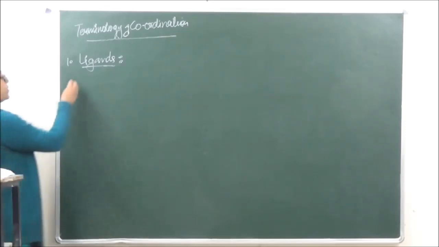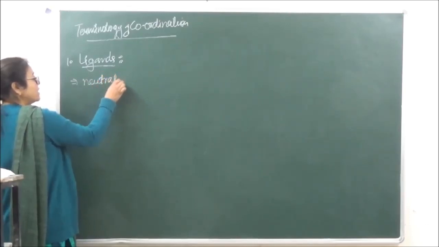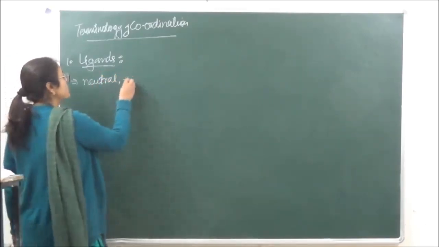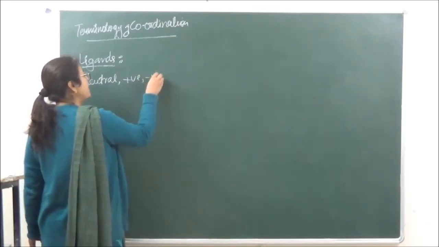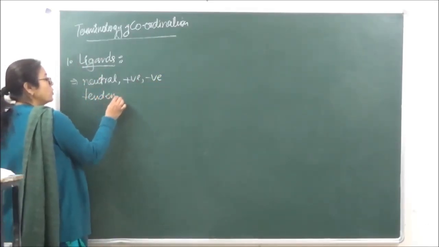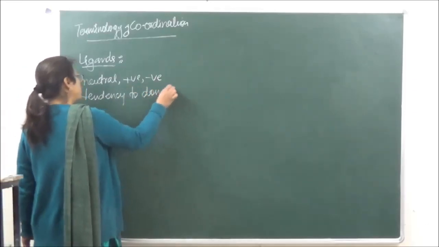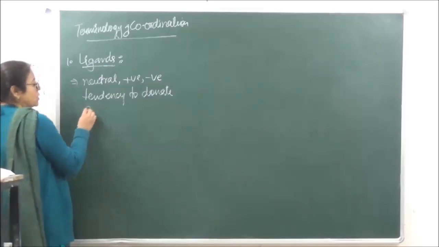They are going to be either neutral molecules, they may be positively charged, they may be negatively charged, which have a tendency to donate electrons.